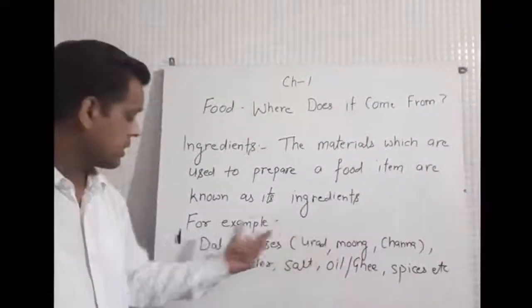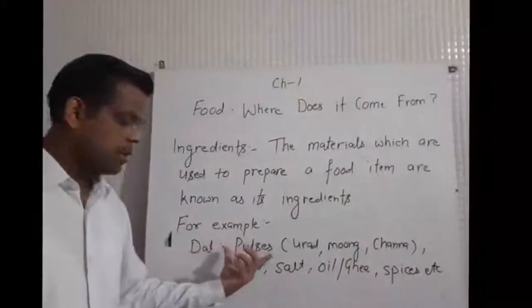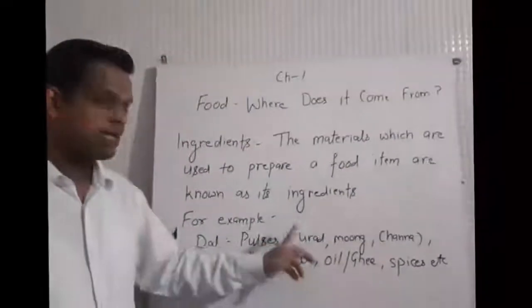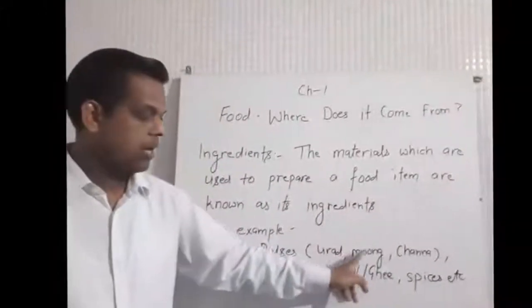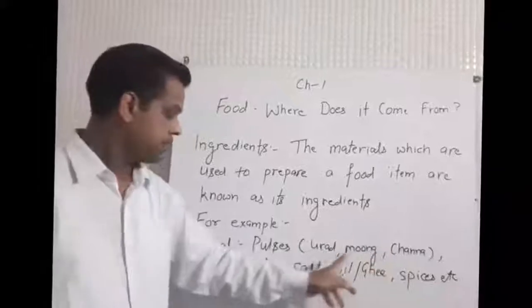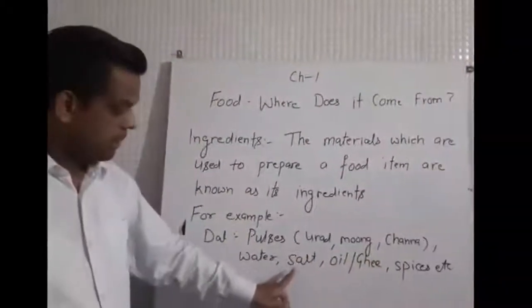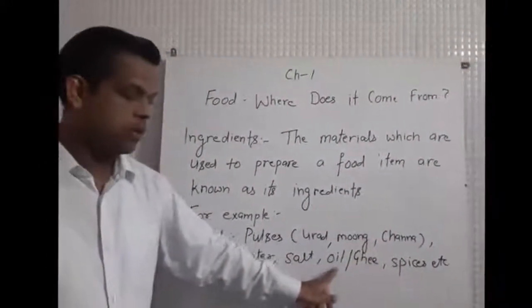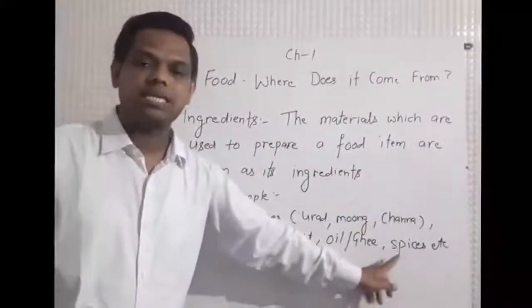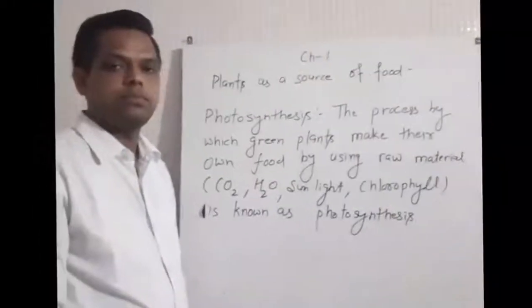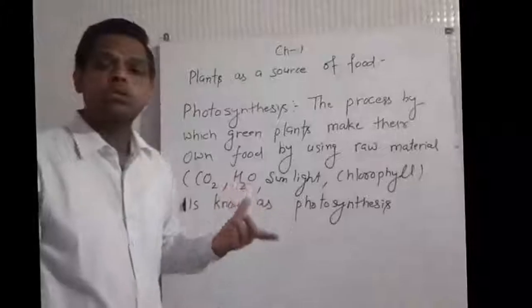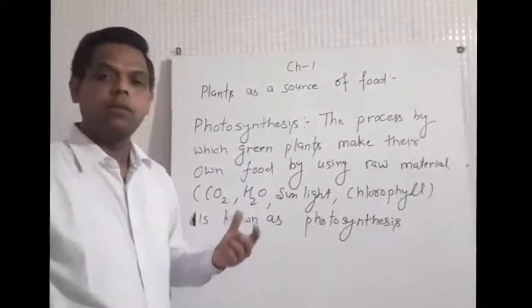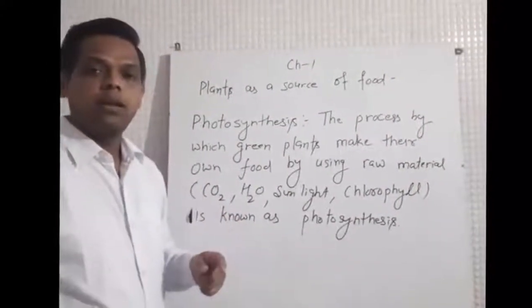For example, dal is a mixture of pulses. Pulses may be urad dal, moong dal, chana dal or any other dal, plus water, plus salt, plus oil or ghee, plus spices, etc. Now, sources of food. We get food mainly from plants and animals.